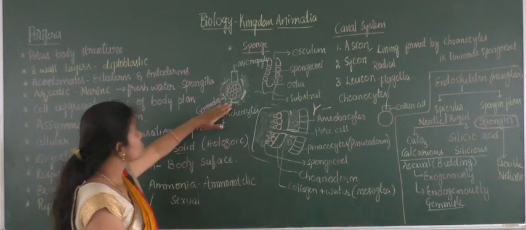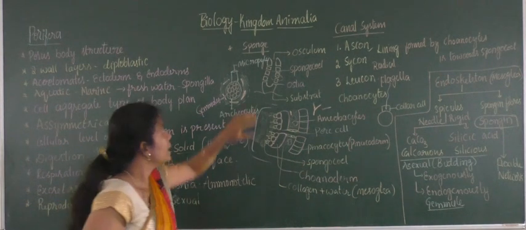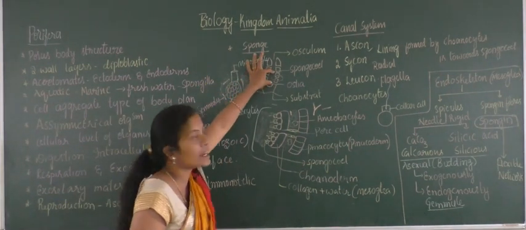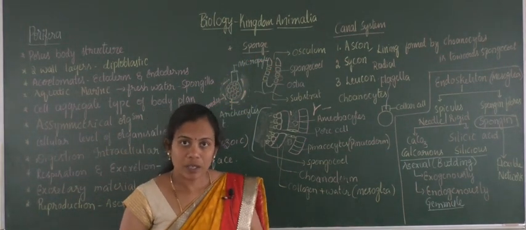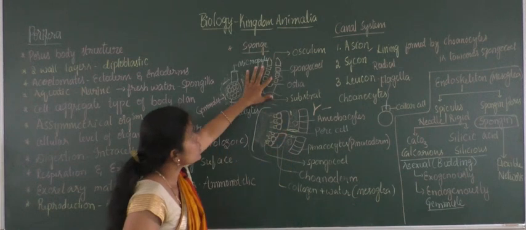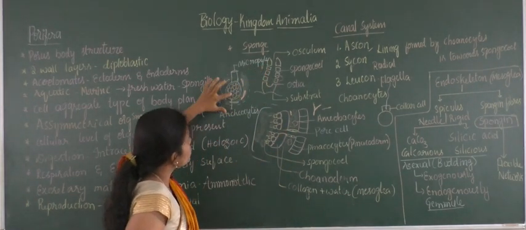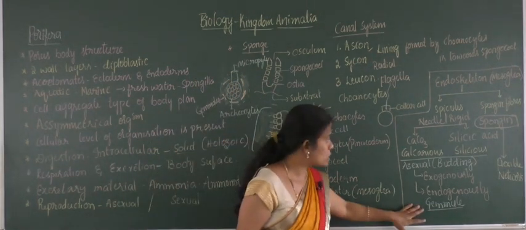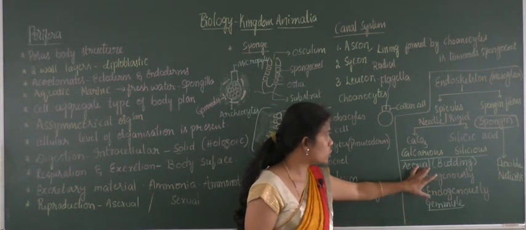Okay, so these gemmules are produced endogenously inside the body of an organism. So that's why these are called endogenously produced. Endo means inside and genus means production, right? So that's why endogenously produced, and it forms a budding process through the gemmules, and later on the reproduction will be exhibited asexually. So this is about asexual reproduction through budding.